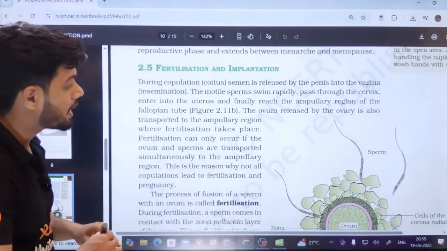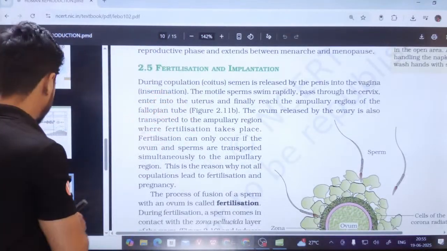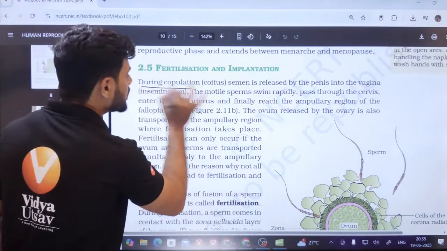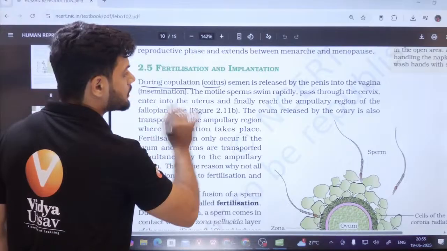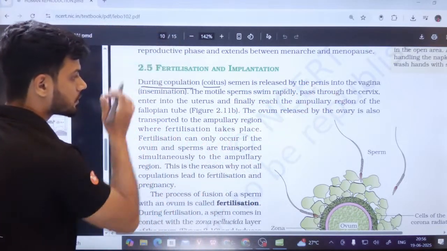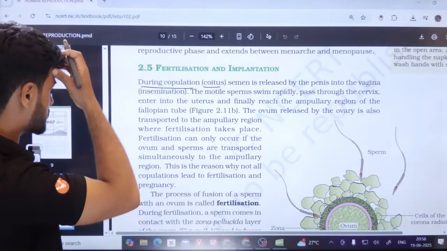Now students, I want all of you to notice here. During copulation, coitus or sex, semen is released from the penis into the vagina, right? One second, students.